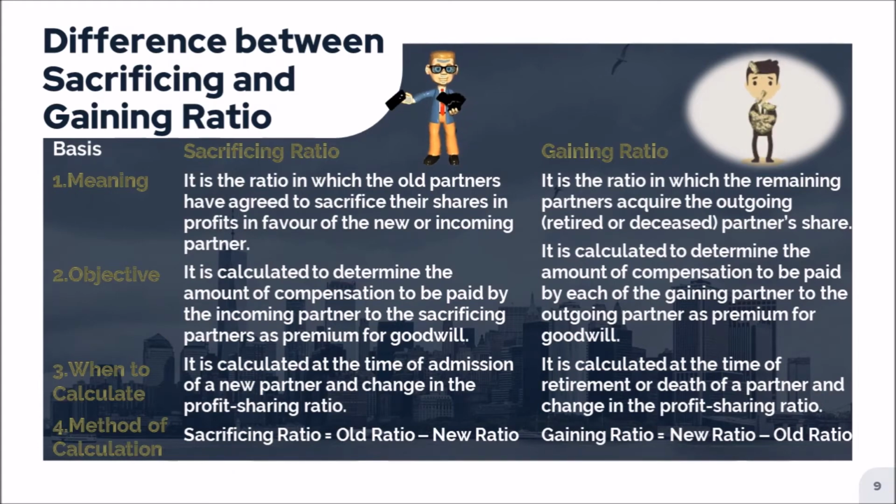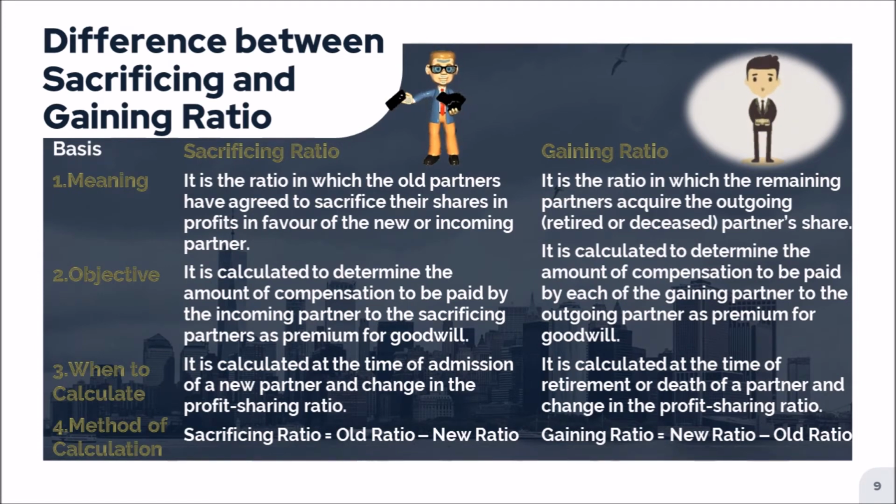So the very first base is meaning. Already you know the meaning, but let's read it again. Sacrificing ratio is the ratio in which all partners have agreed to sacrifice their shares in profits in favor of the new or incoming partner. Like I told you, the sacrificing ratio is generally calculated at the time of admission of a partner.